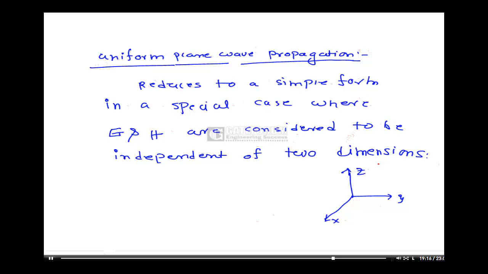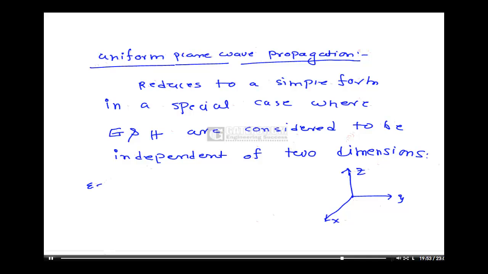Then we can call it a uniform plane wave. If the wave is independent of two dimensions, the wave is confined to only one plane, propagating only along one axis, one direction. That is why it is called uniform plane wave propagation.